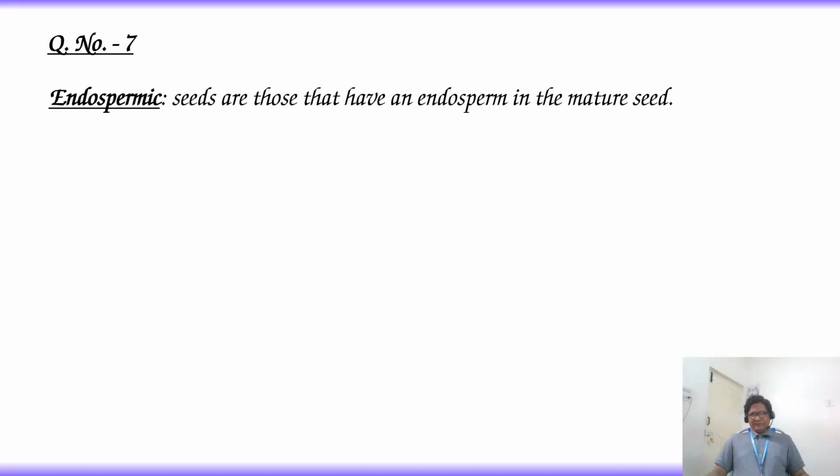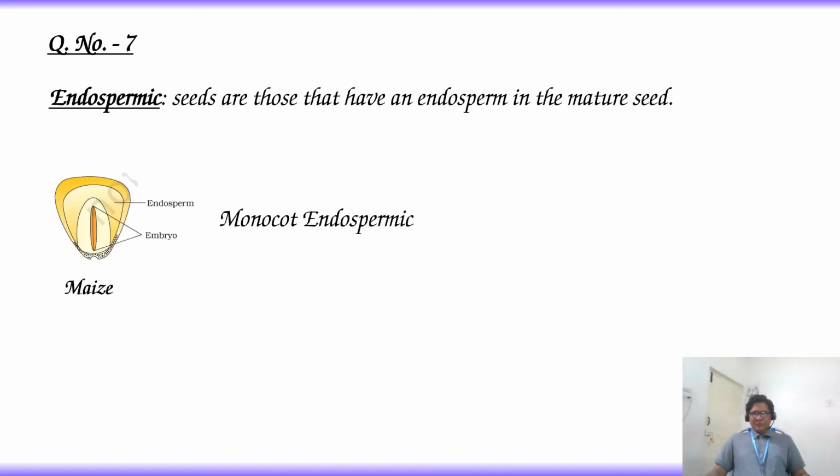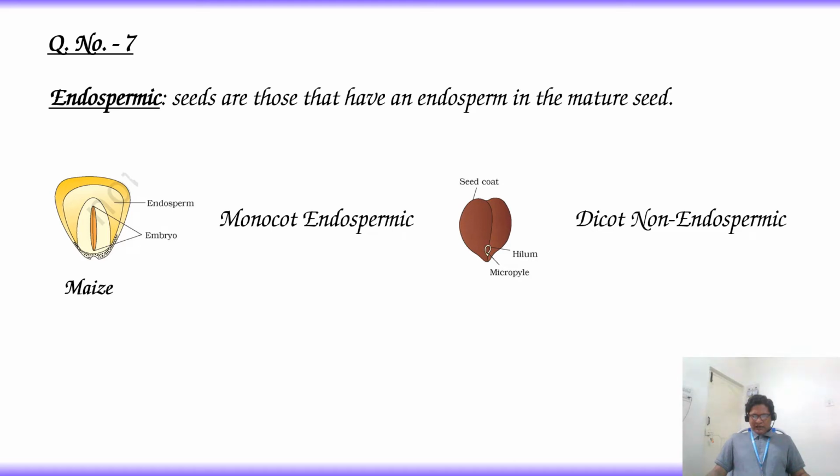Endospermic means seeds that have an endosperm in the mature seeds. So here the diagrams are: maize, a monocot endospermic, that is the first option in your question. And the second option, a dicot non-endospermic diagram.